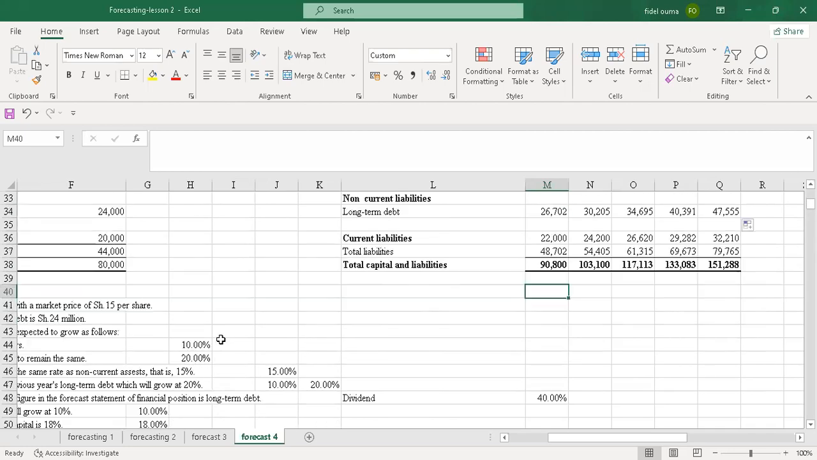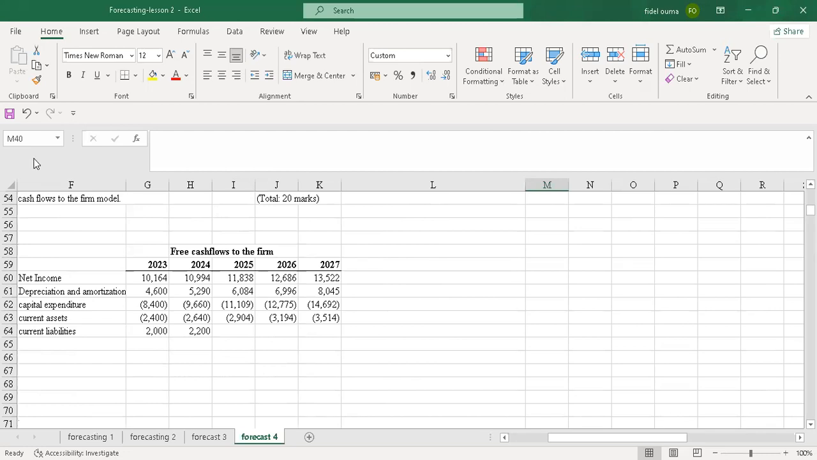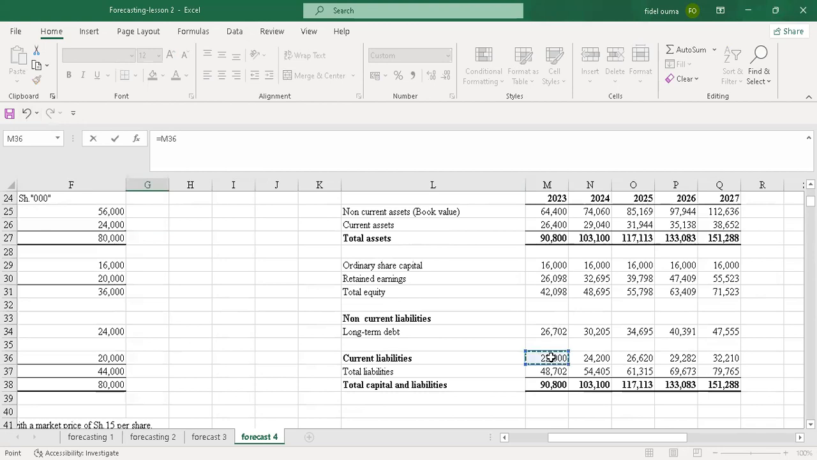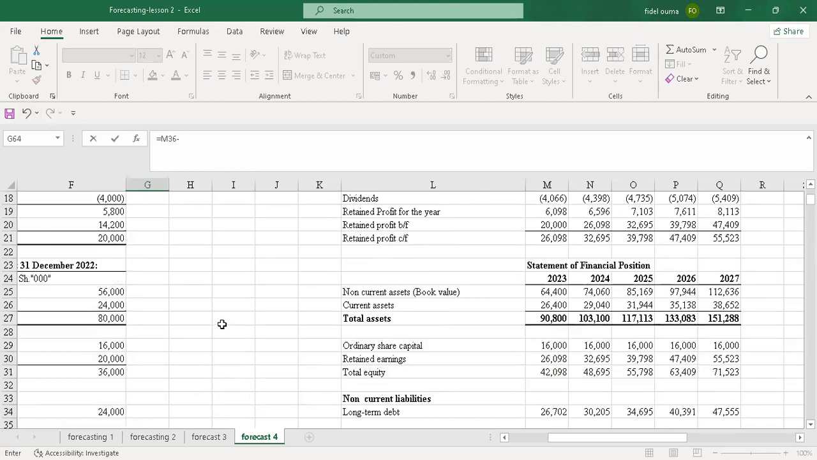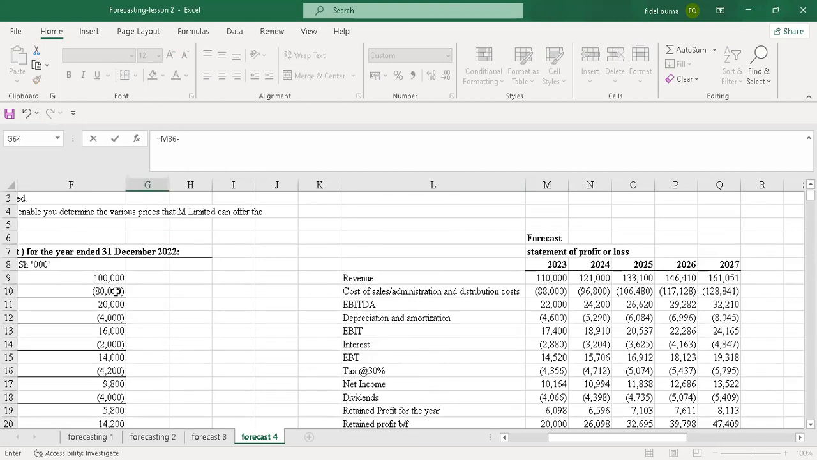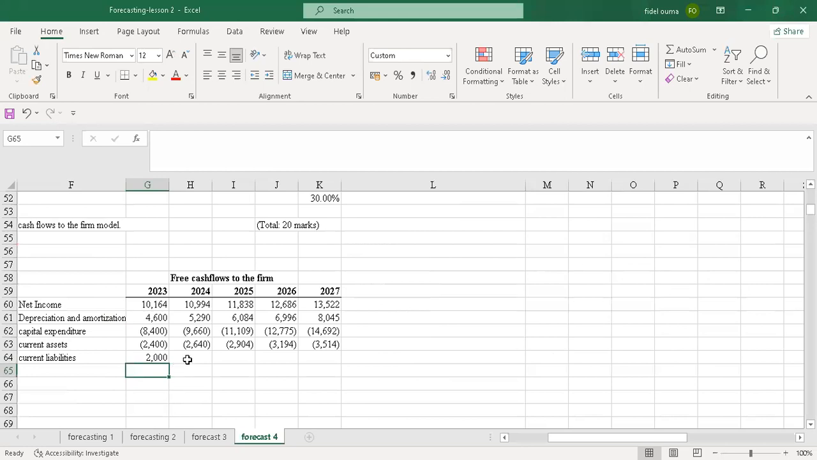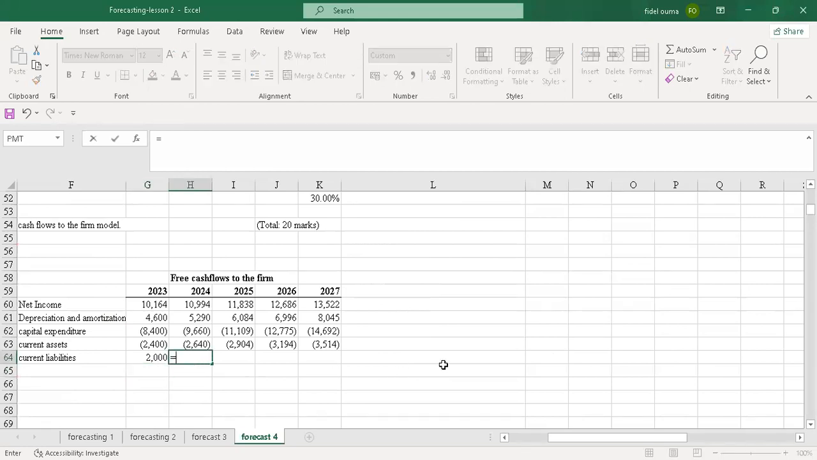So with that, I'll have to do the changes once again. Let me delete this. I'll start here. The change for 2023 will be 2023 minus 2022, and I say it's an inflow, because when liabilities increase, that's a cash inflow. So I'll do the same to